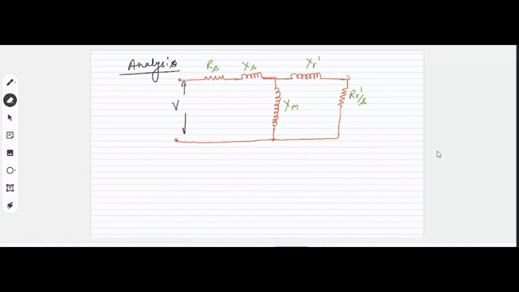Actually it is on the rotor, but we are considering it to be on the stator side. So for considering that to be on the stator side, we have to include the effect of turns which could have been there, right? So XR dash and RR dash are basically rotor side values referred to the stator side, right? That's why this equivalent circuit is written as a per phase equivalent circuit.